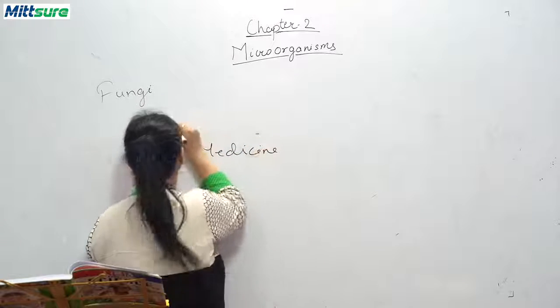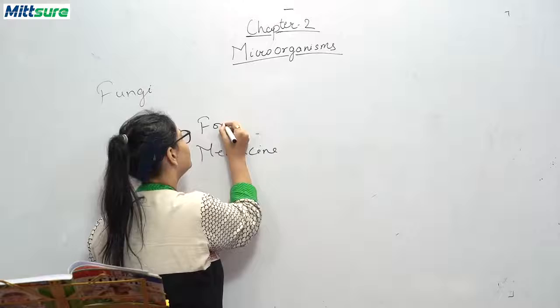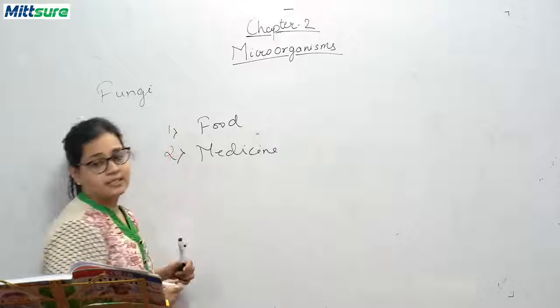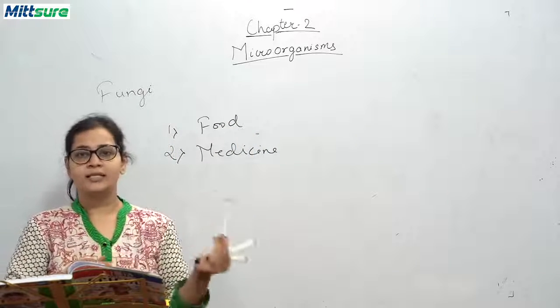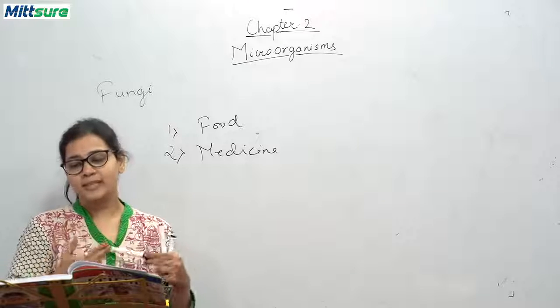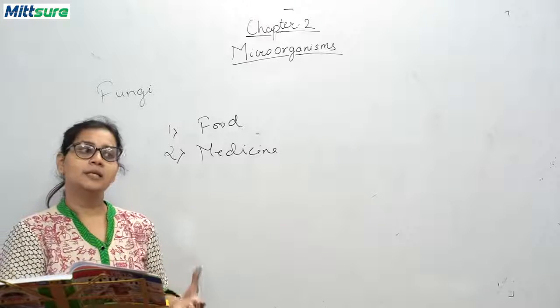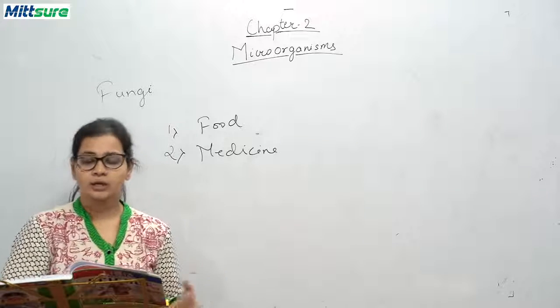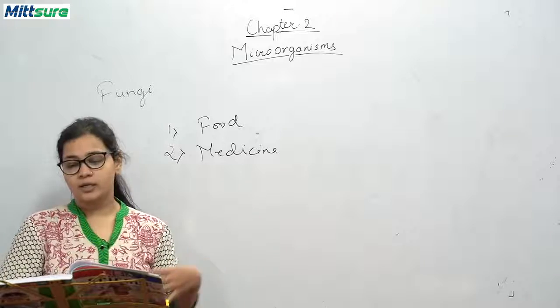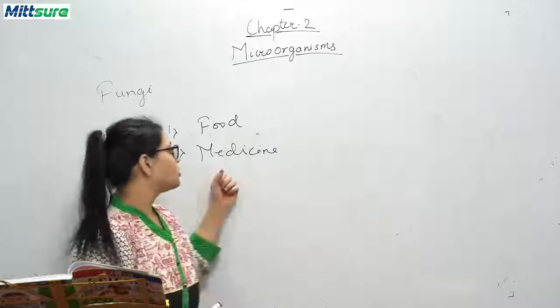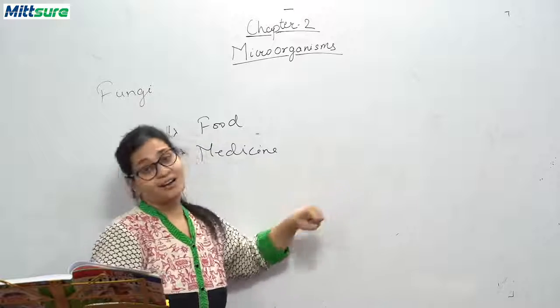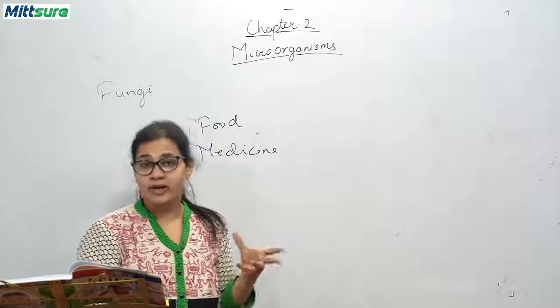First was in food, second in medicine. I have told you that Alexander Fleming discovered penicillin, and this penicillin is known as a wonder drug. This penicillin is developed from a fungus called Penicillium. So medicine is also created by a fungus or fungi.